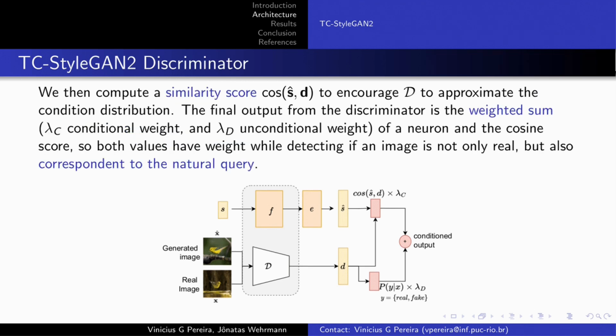Then, we compute a cosine similarity score between S hat and D to encourage the discriminator D to approximate the conditional distribution. The final output from the discriminator is the weighted sum of a neuron and the cosine score. The weights are lambda c, which represents the conditional weight, and lambda d, the unconditional weight. So both values have weights while detecting if an image is not only real but also corresponds to the natural query.